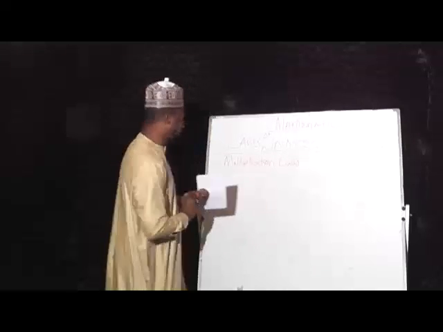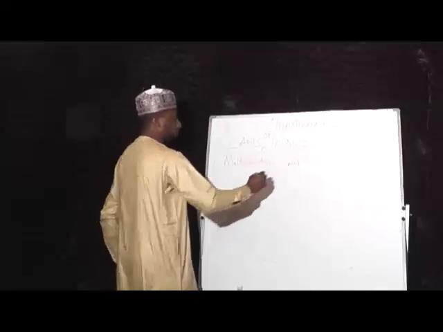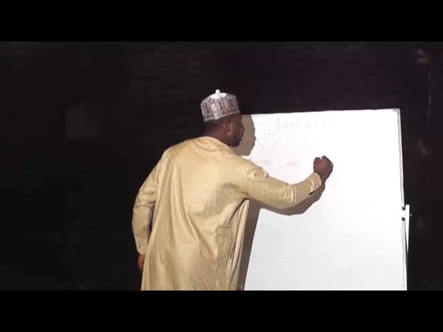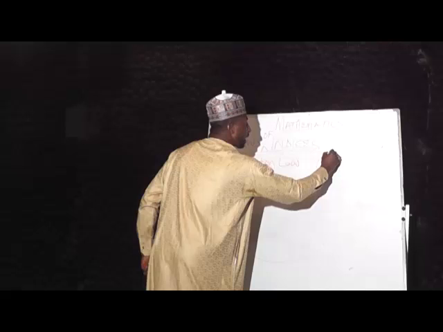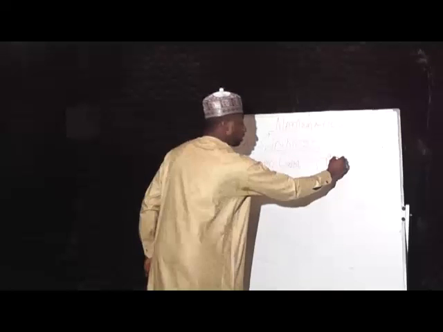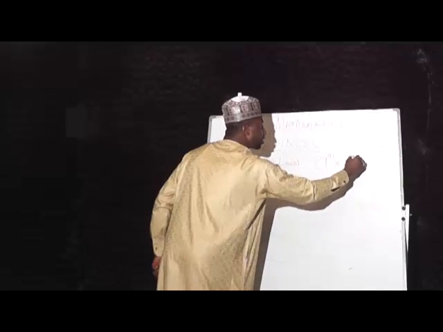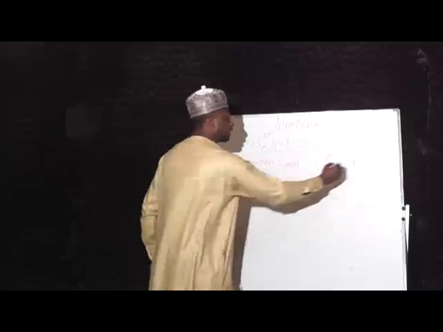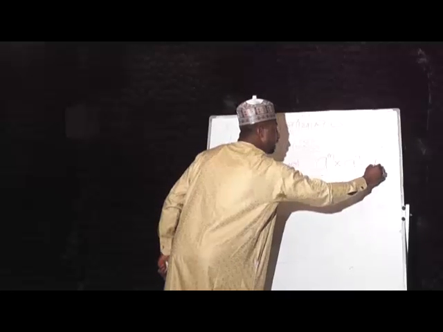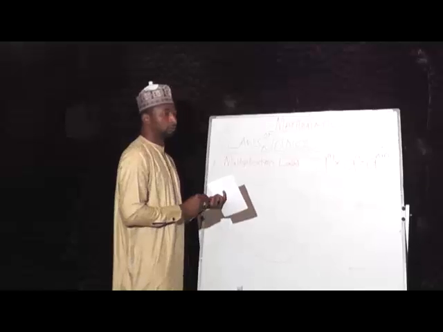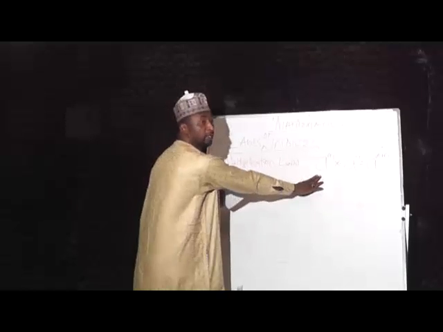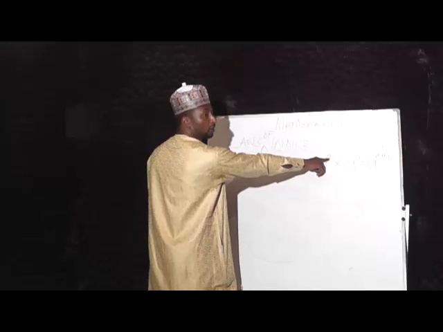And the law is this. It says a raised to power m multiplied by a raised to power n is the same thing as saying a raised to power m plus n. A as a base, m as a power.